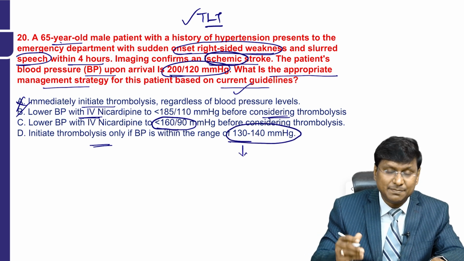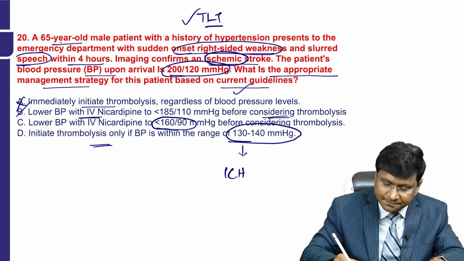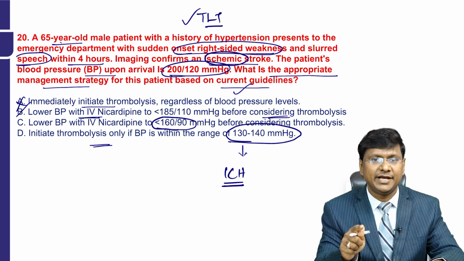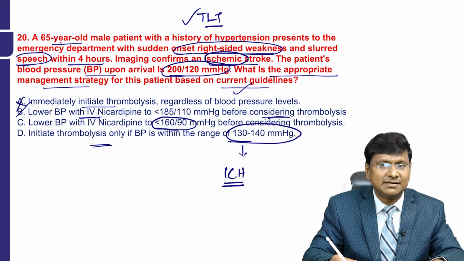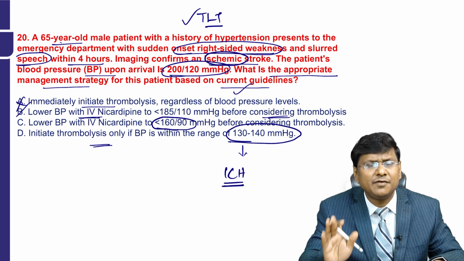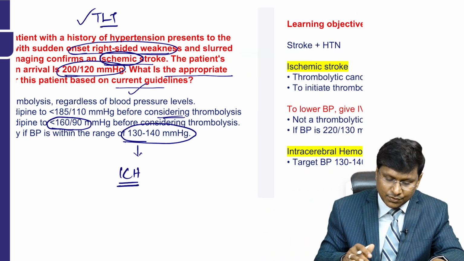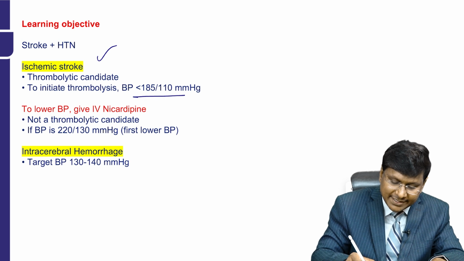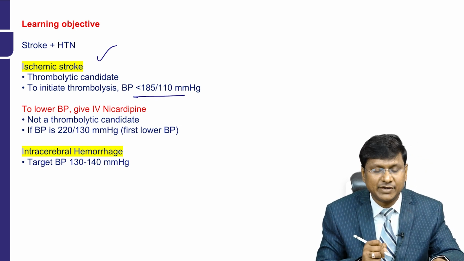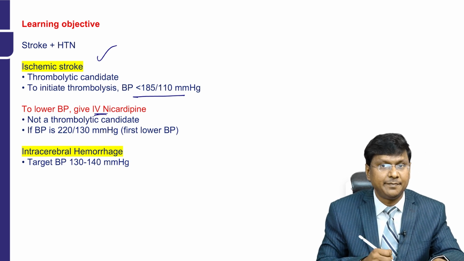See, this blood pressure is required in cases of ICH, okay? In cases of intracerebral hemorrhage, you require a blood pressure of around 130 to 140 millimeters of mercury, but not for thrombolytic therapy in ischemic stroke. So in ischemic stroke, the target blood pressure before starting thrombolysis is less than 185/110 millimeters of mercury, and to lower the blood pressure you give IV nicardipine, right?